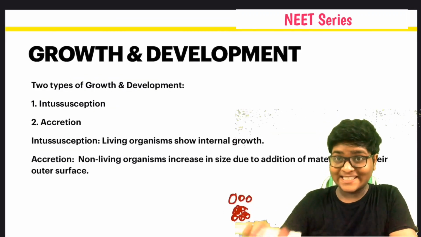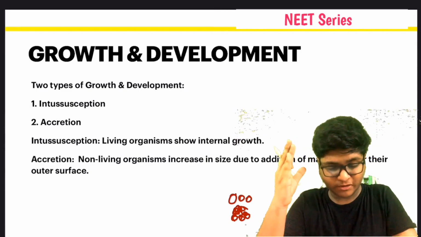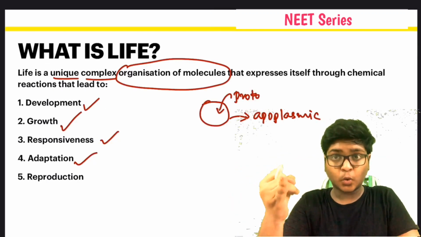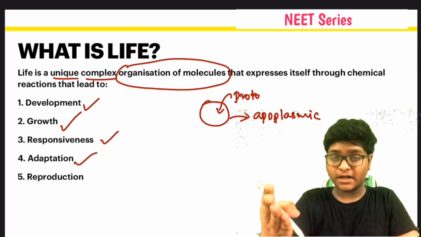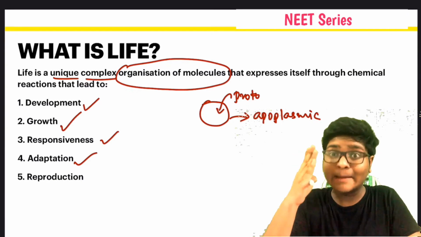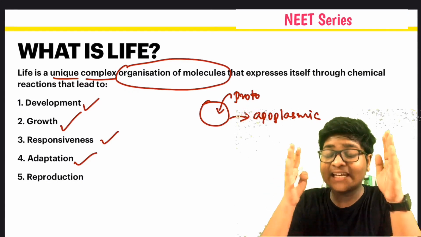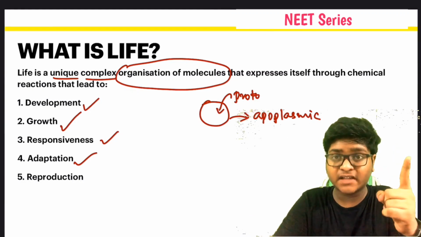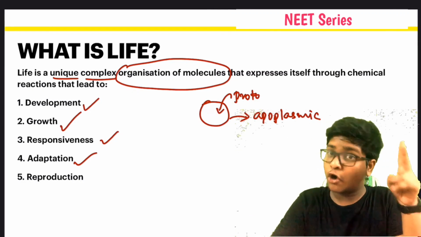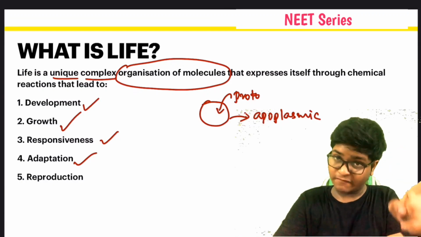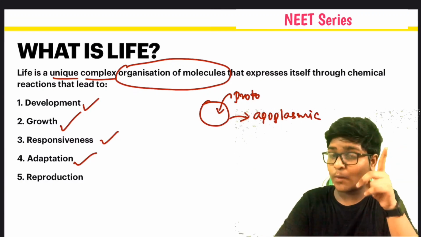Okay. Let us give one short, quick revision right now. What have we learned till now? We have learned what is life, growth, development, adaptation, reproduction and responsiveness. Reproduction is the ability to procreate, and it's not a defining feature at all. Remember this: metabolism is a defining feature, growth is not a defining feature, reproduction is not a defining feature. But reproduction distinguishes living beings from non-living things, and it's a very important thing.